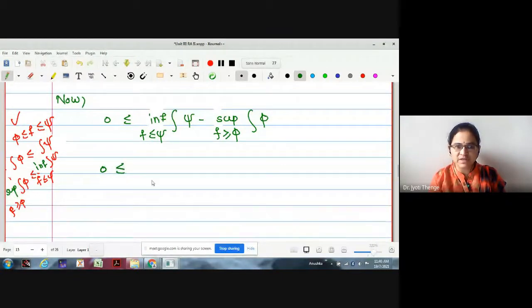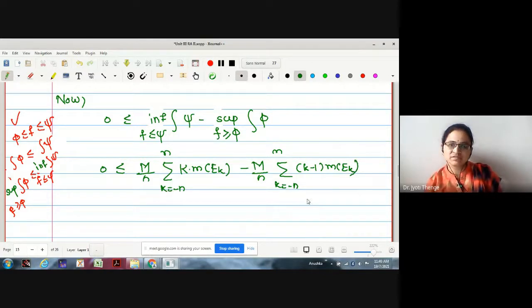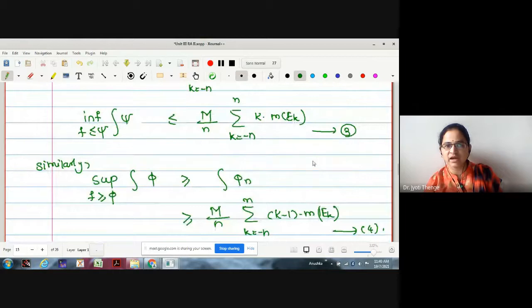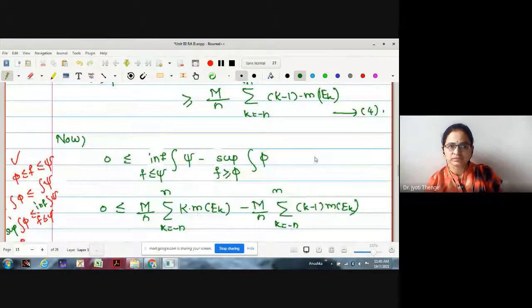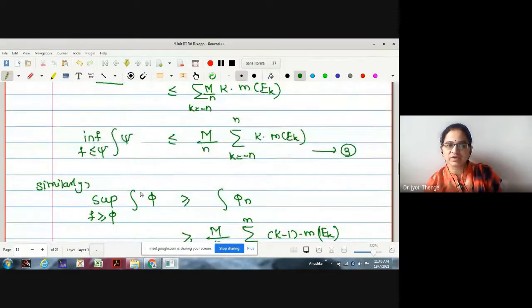What is this infimum psi we have calculated? Capital M by N summation, k from minus N to plus N, k into measure of Ek, minus M by N again summation k from minus N to plus N, k minus 1 into measure of Ek. What is the reason for this? Statement number 3 and statement number 4. Actually supremum phi is greater or equal, infimum phi is less or equal.